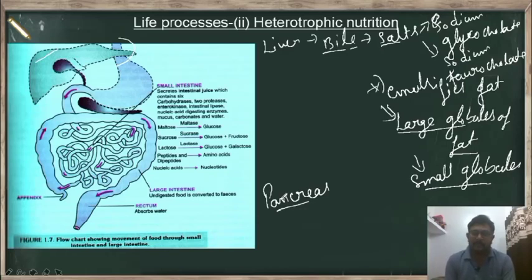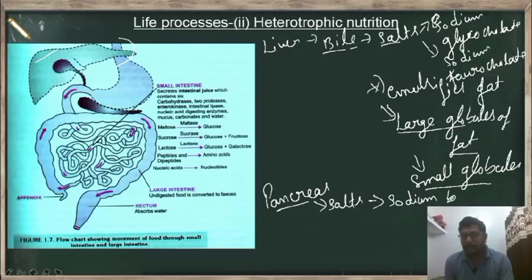But here, since we are studying only about digestion, we will learn the digestive function of the pancreas. So this pancreas also secretes some salts, which are called bicarbonate salt, in that majorly sodium bicarbonate. So the sodium bicarbonate, commonly we know that it is in which condition? Basic in condition.